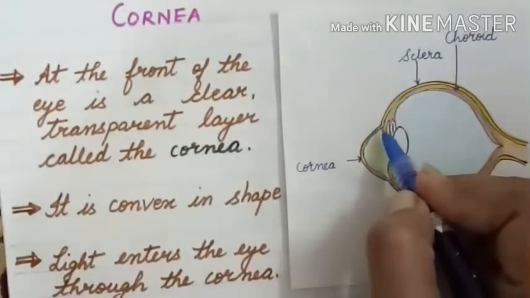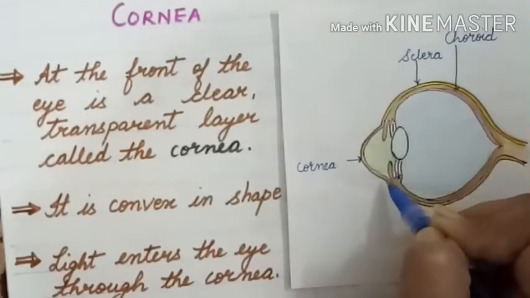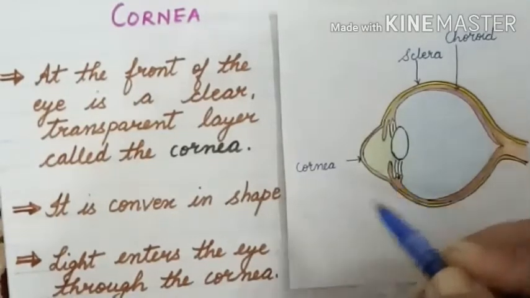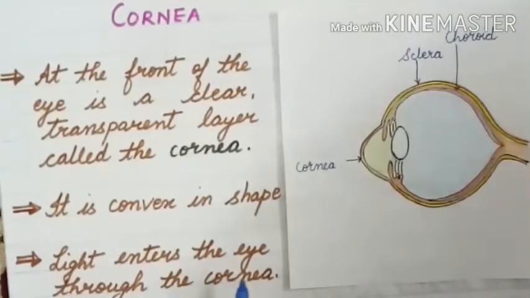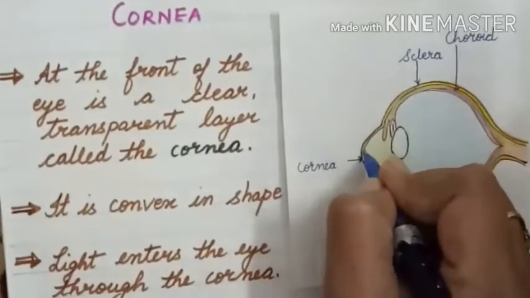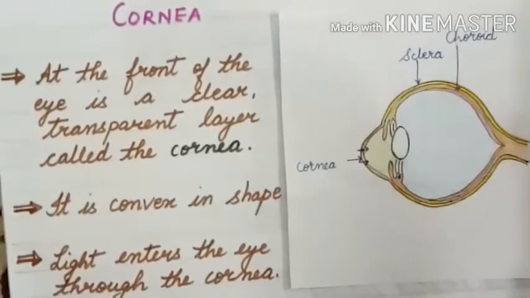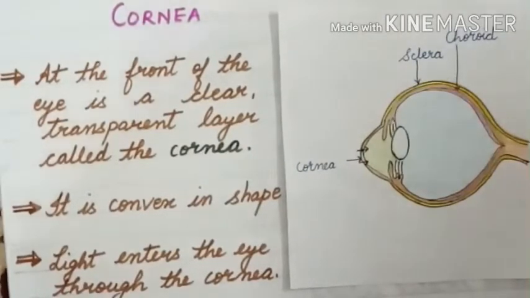You can see it bulges out. Okay, so it is convex in shape. Light enters the eye through the cornea. The cornea protects the eye and also helps in focusing light. This is the function of cornea.